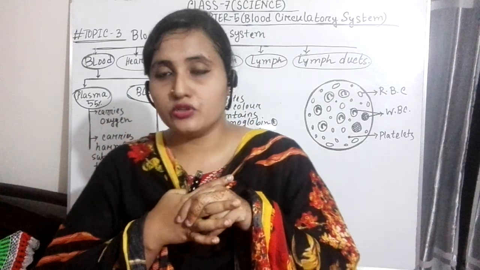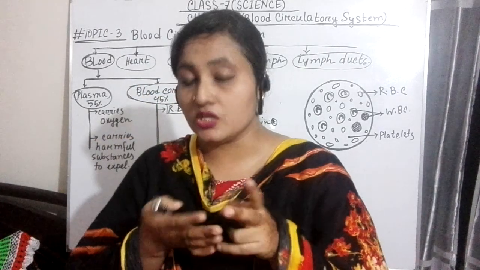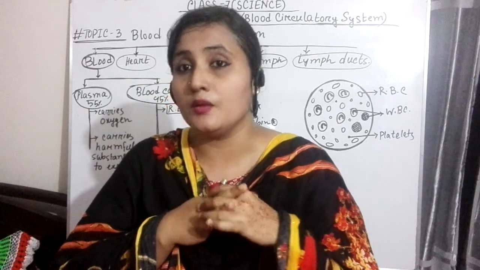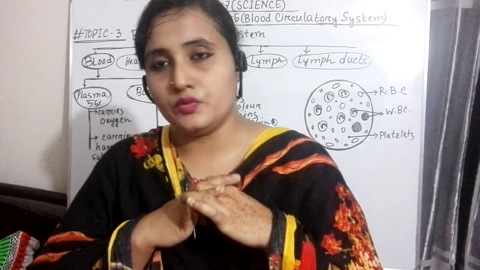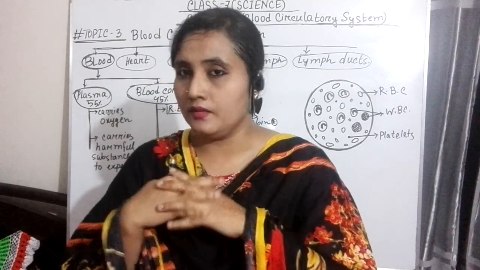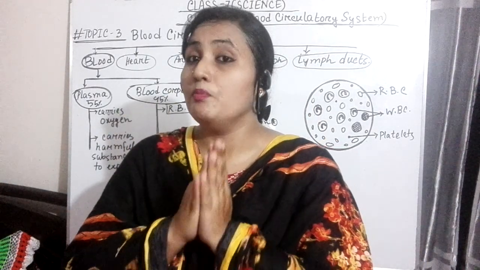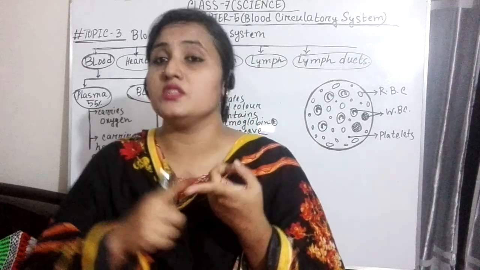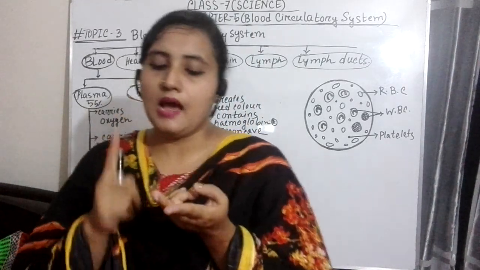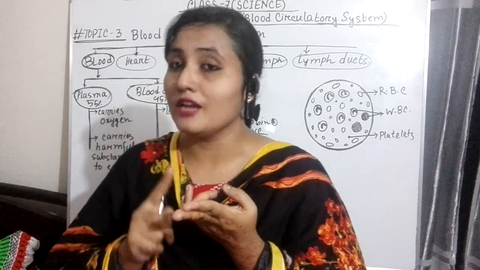One is the liquid portion, which is known as plasma, and the other is the thick portion, which consists of so many corpuscles, and these corpuscles are also of three kinds. We are discussing one by one, but the summary is that blood is divided mainly into two parts. One is plasma, which is the yellowish liquid portion, and the other is the thick red portion, which is blood corpuscles. So let's see.